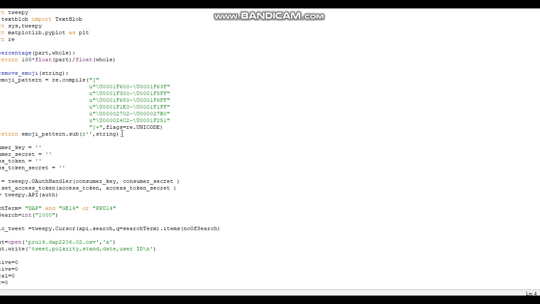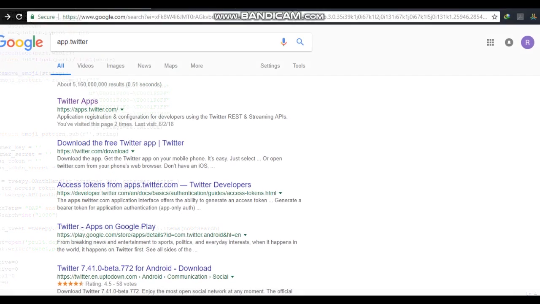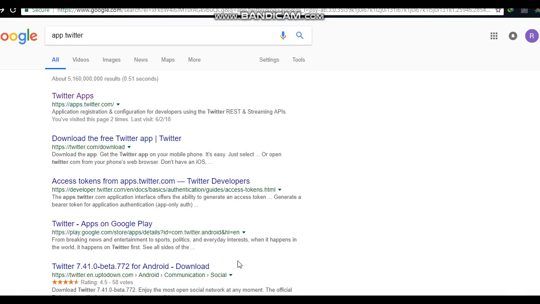Okay, first we have to remove the emoji, because nowadays people usually use emoji, and we don't want the emoji, so we must remove it. So this is the code to remove the emoji.